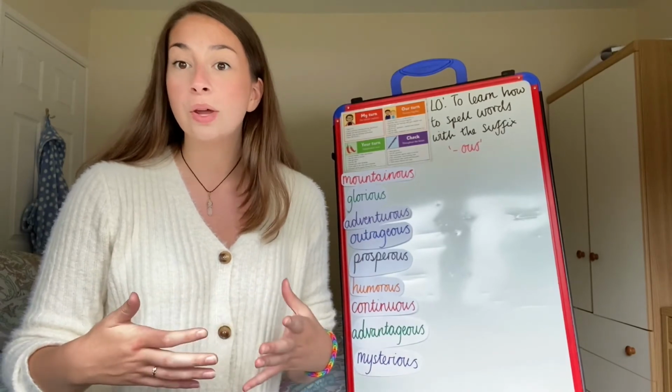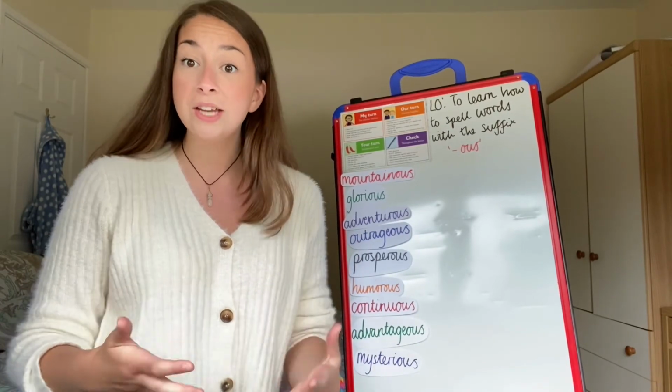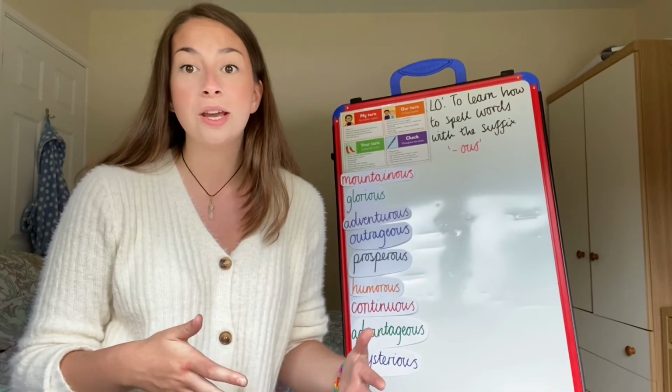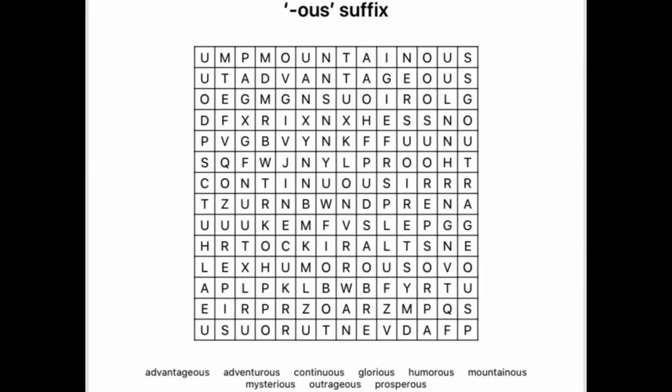Okay, so now let's get on to this week's activities that we can do to practice our spellings. So the first one is that I want you to either create a word search or you can use a word search that I've created for you. This is a word search that I've created. You can use this one, or you can use a word search generator by going into an app store or looking online as well.